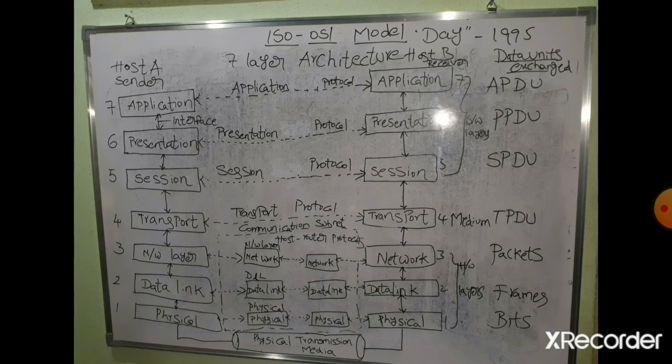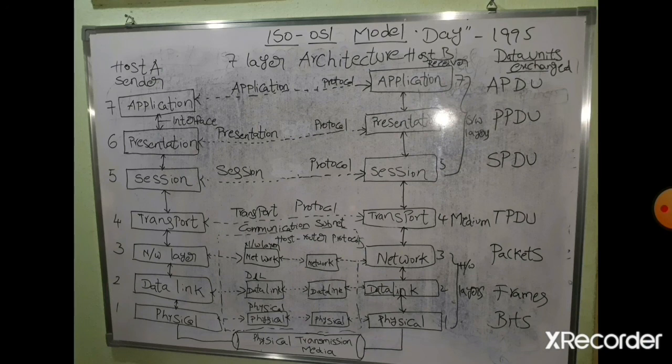Through these different types of media, the data can be sent from the sender side physical layer to the receiver side physical layer. In the physical transmission media, that is in the wires or in the waves, the data is in the form of binary format only, zeros and ones only. Again the receiver side physical layer will take the data in the form of zeros and ones, and the physical layer will send the data to the data link layer.